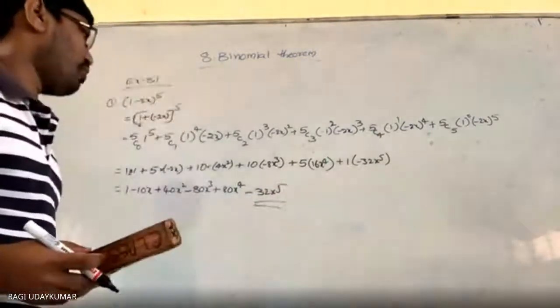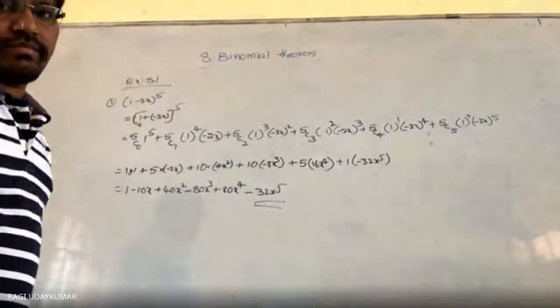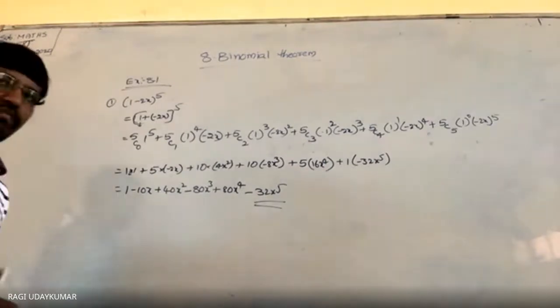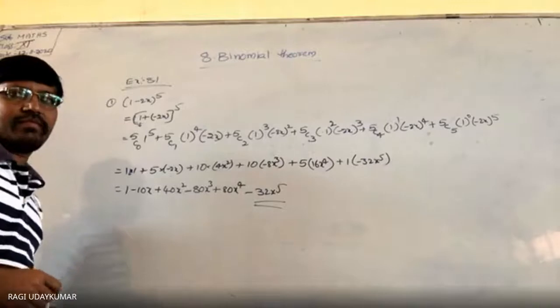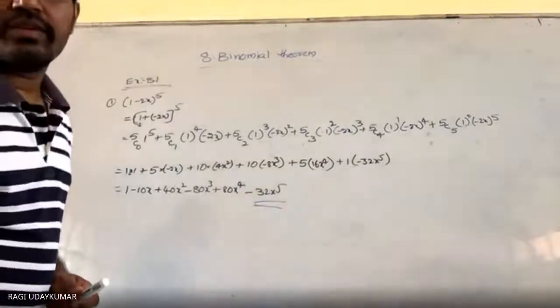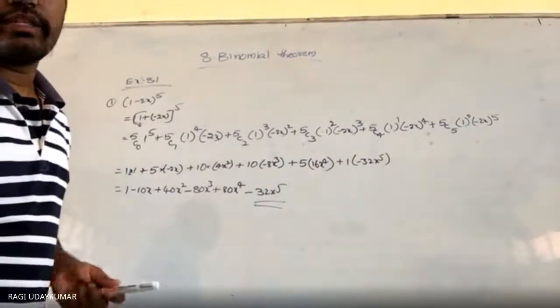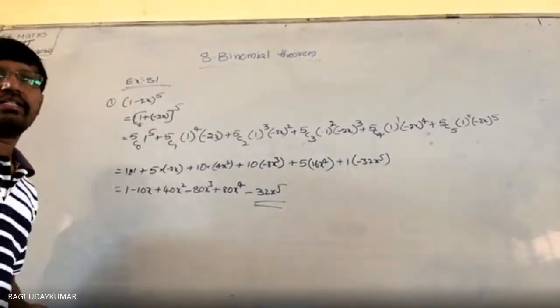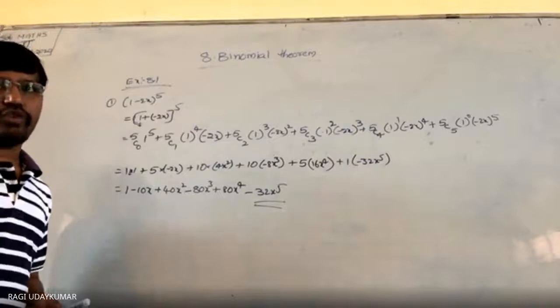Is it right, or is there any mistake in this? Okay, did you understand? So like this, only the expansion is given to you to find out. It's very simple, not very difficult for you to do.